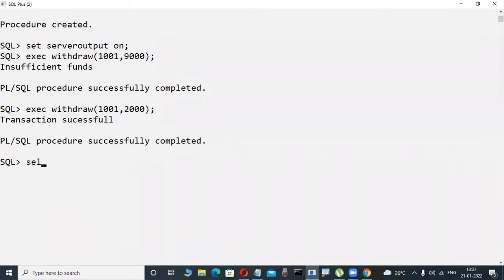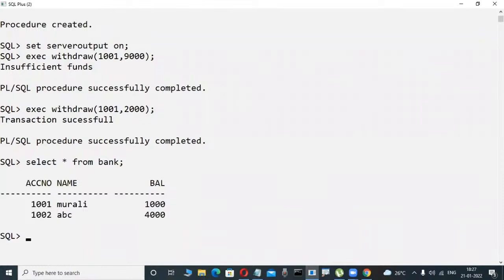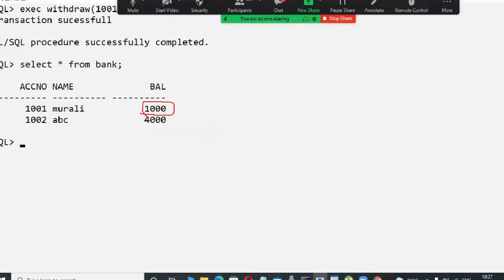And now check it out, really that is correct. In my bank table, I try to observe it. So now here, yes, the bank table is there. Now check it out. Maybe in the previous case, 3,000 is there. 3,000 minus 2,000 rupees. For example, if I try to withdraw 2,000 rupees, then automatically the remaining balance, how much? 1,000 rupees are there or not? Yes, how is it possible?